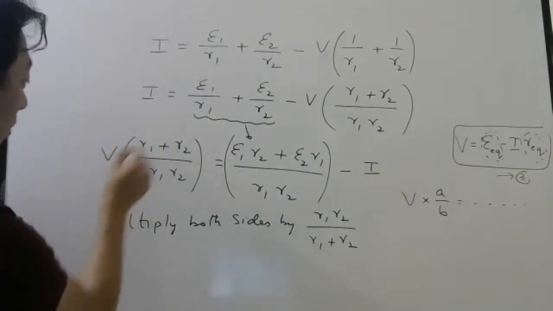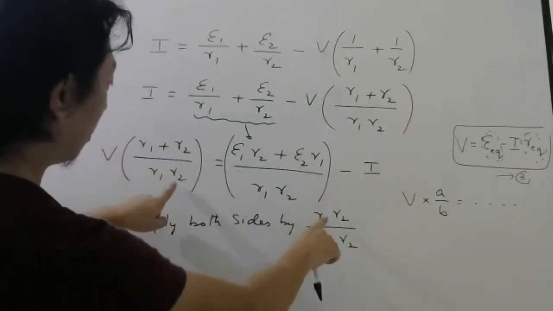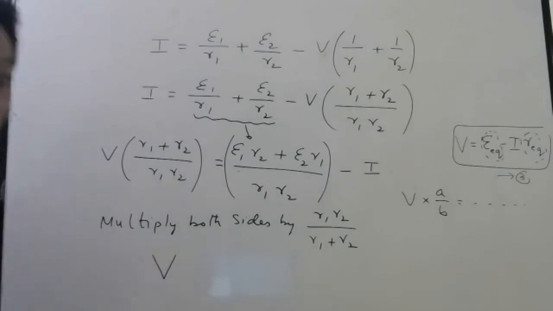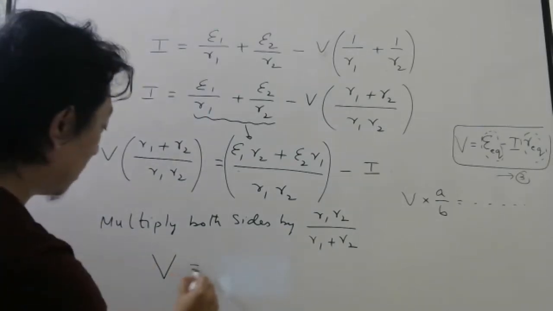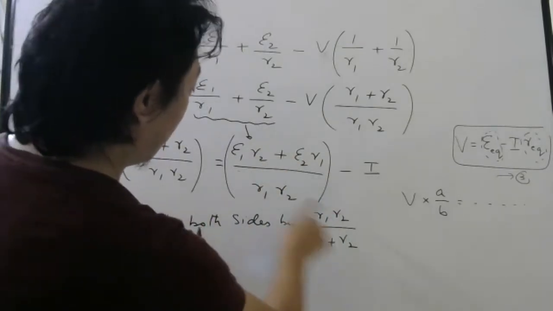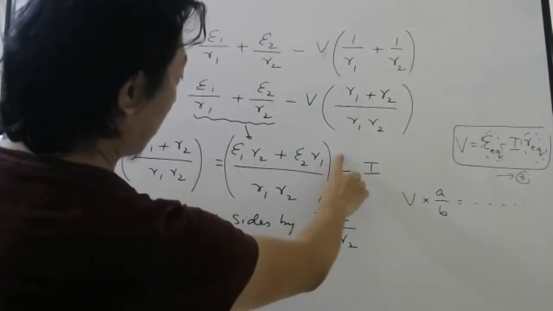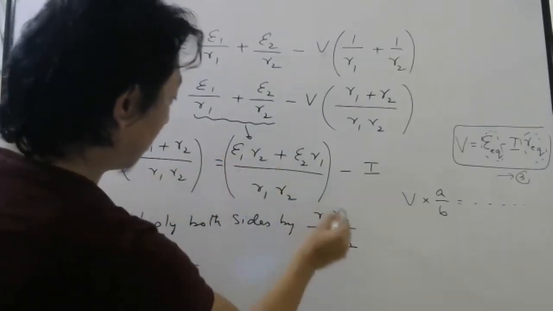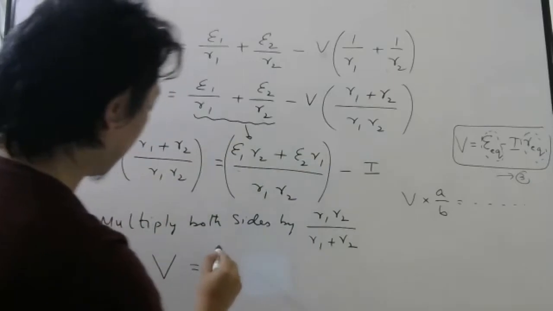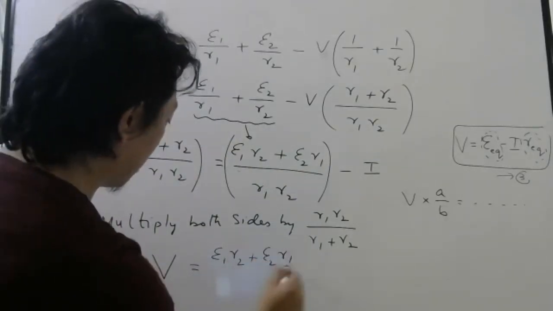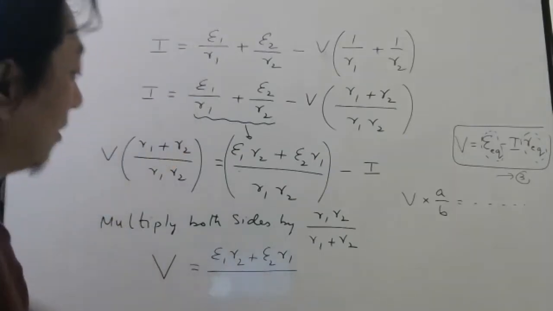When you multiply this with this, numerator and denominator will cancel, and V you will get. When you multiply this with this term, the numerators will cancel because here R1 R2, here R1 R2. So E1 R2 plus E2 R1 divided by R1 plus R2 will be left.